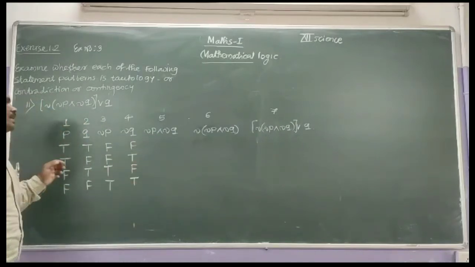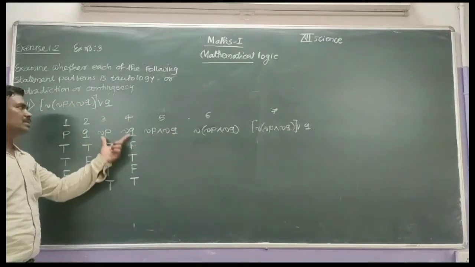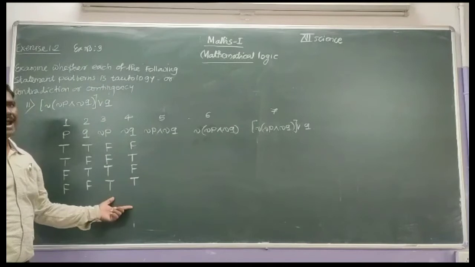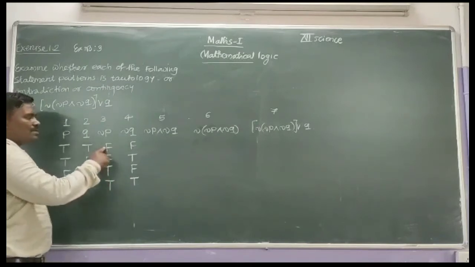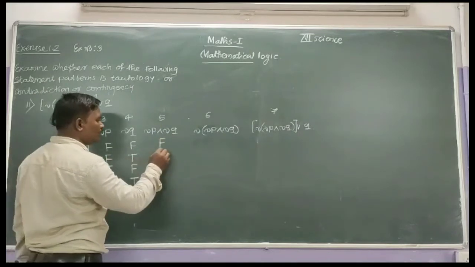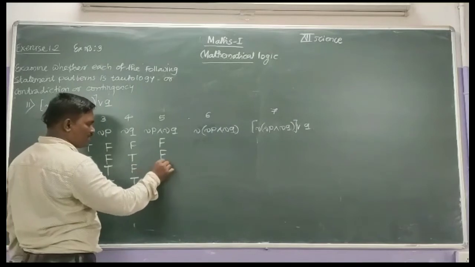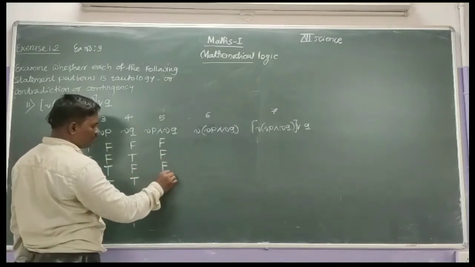Therefore, take the conjunction of negation P with negation Q, that is, columns number 3 and 4. False conjunction false is false. False conjunction true is false. True conjunction false is false. True conjunction true is true.